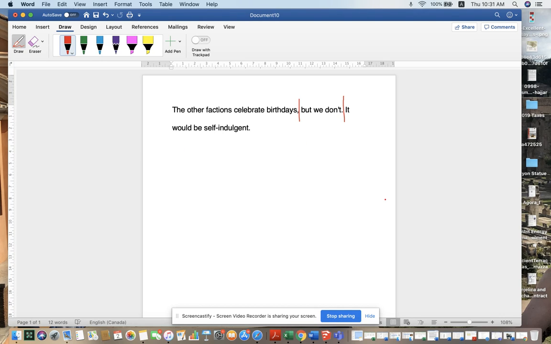Now, the reason I put it together, and I give you guys two sentences here, is to show you that you have two separate clauses that you can actually join together. So if you see this period, you could simply add a semicolon. That's right, it's that little dot at the top with a line down here. And that would join these two ideas together. Again, the writer does not necessarily have to do it. If you don't have this punctuation included, you're taking these two ideas as separate. In other words, I'm pausing after we don't, but then I'm explaining it would be self-indulgent. If I added the semicolon, it now ties this thought to this one.